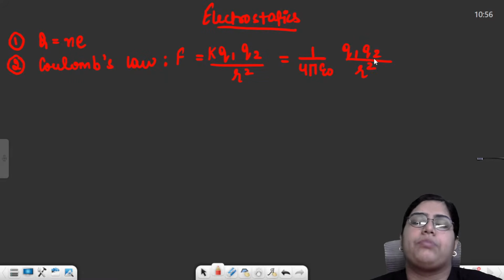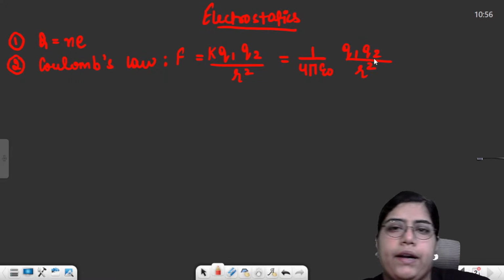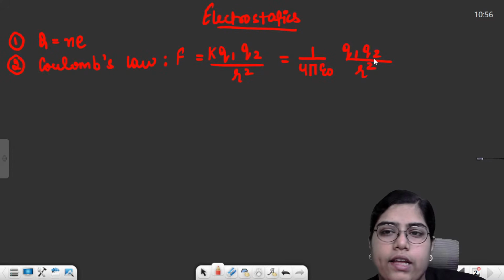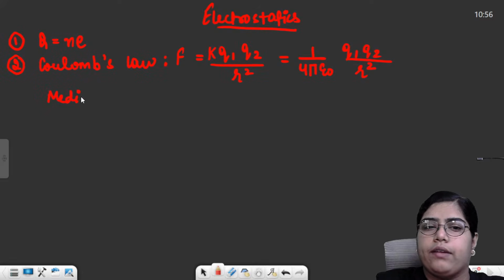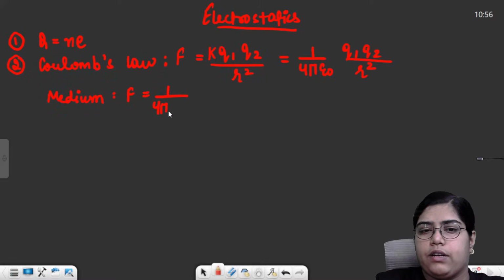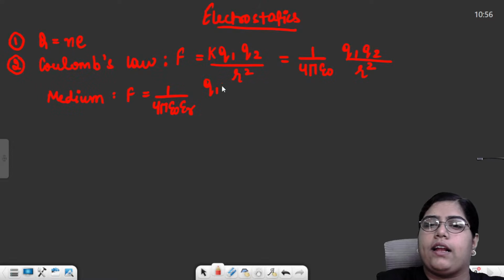Epsilon naught was basically the permittivity in free space or vacuum or air, and then if you put the whole setup, all the charges, in some medium, what changes is you will see an extra term along with epsilon naught. The formula now becomes 1 upon 4 pi epsilon naught epsilon r. Epsilon r was the relative permittivity of the medium.